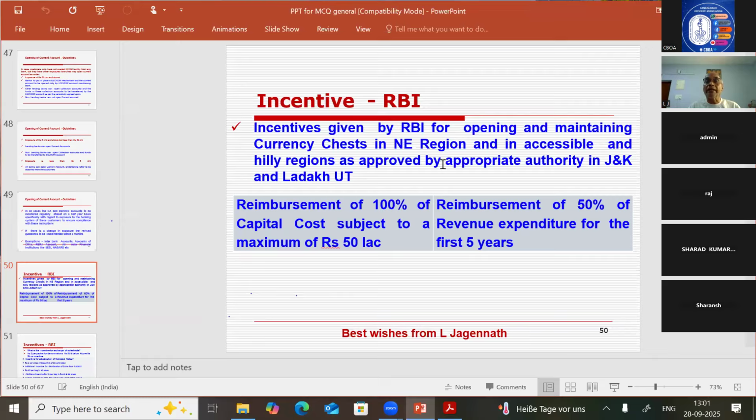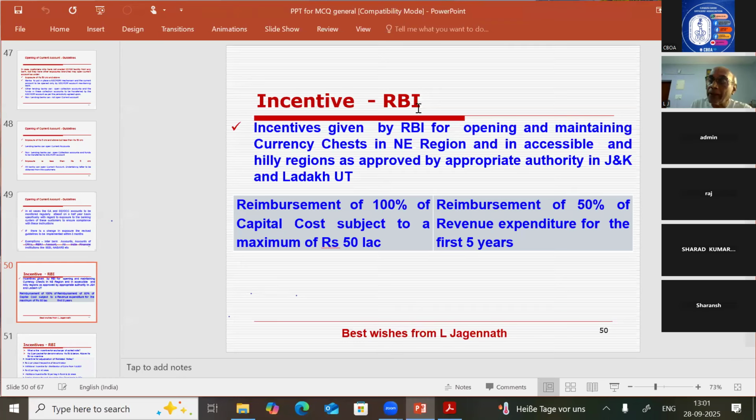Incentives given by RBI for opening and maintaining currency chest in the northeastern region, and in inaccessible and hilly regions as approved by the authority in Jammu and Kashmir state and Ladakh Union Territory.